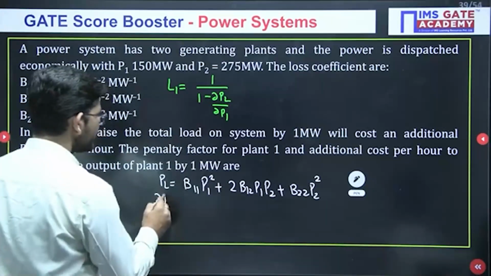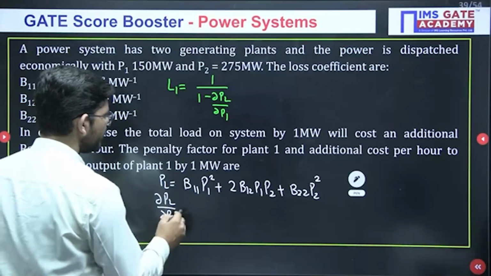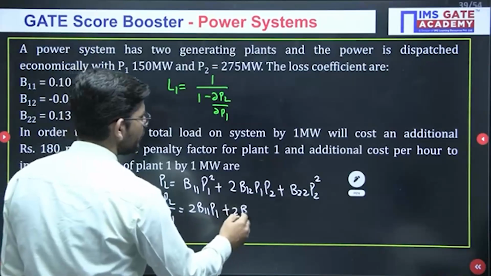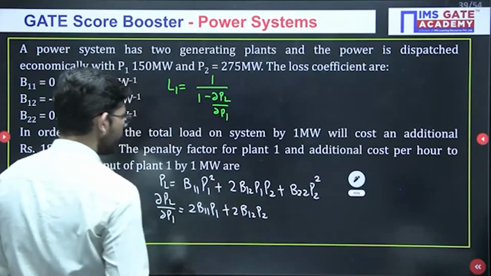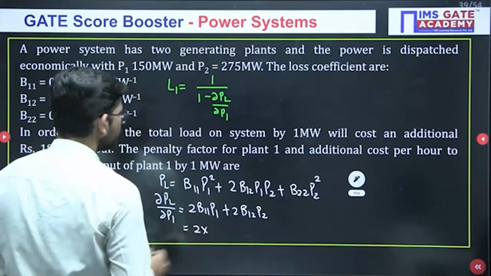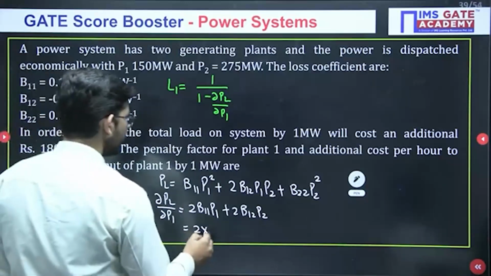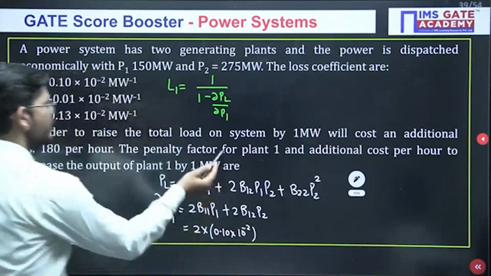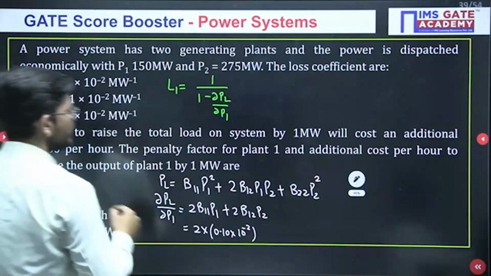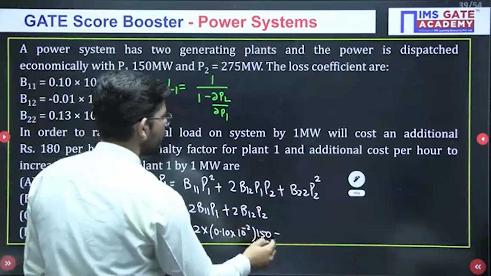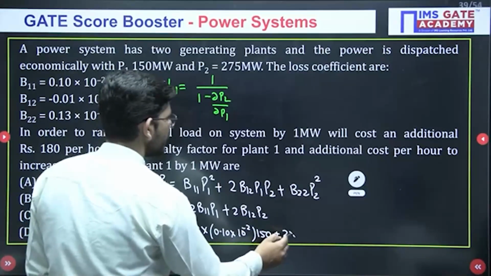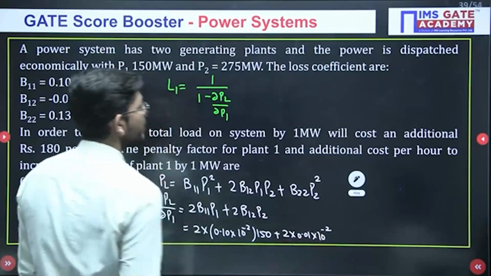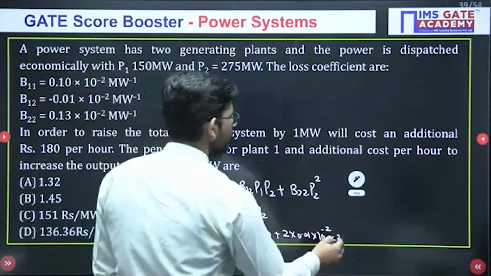Now, if I will differentiate it with respect to P1, it will give us 2 B11 P1 plus 2 B12 P2. Now, if I put the value B11 is 0.10 into 10 to the power minus 2 and P1 is 150 megawatt, plus 2 B12 is 0.01 into 10 to the power minus 2 and P2 that we have to take is 275, okay.